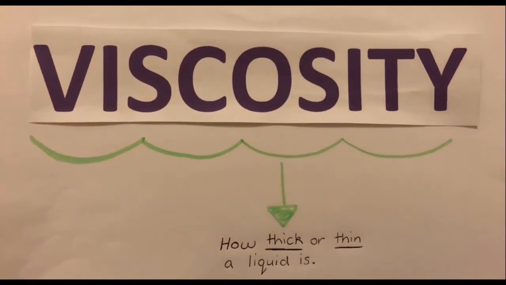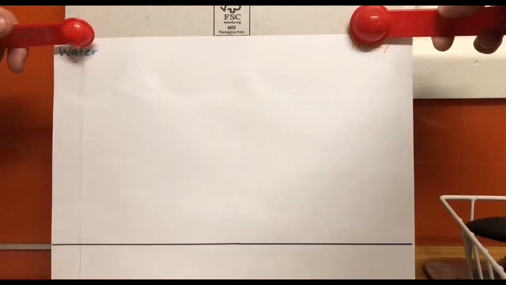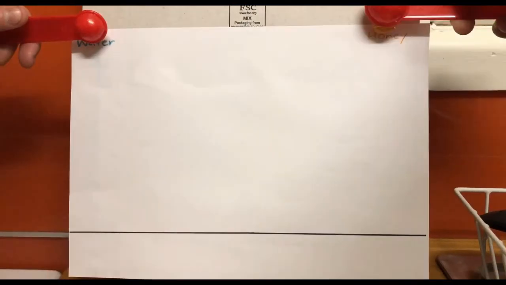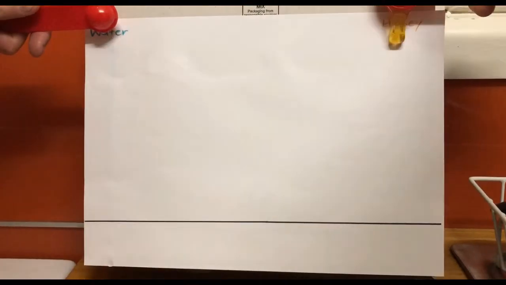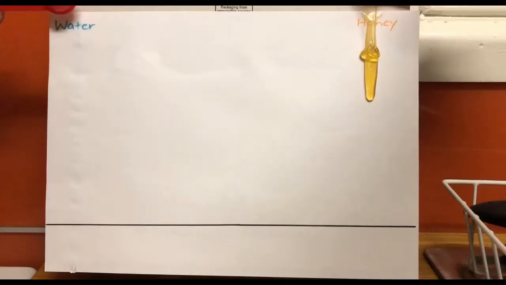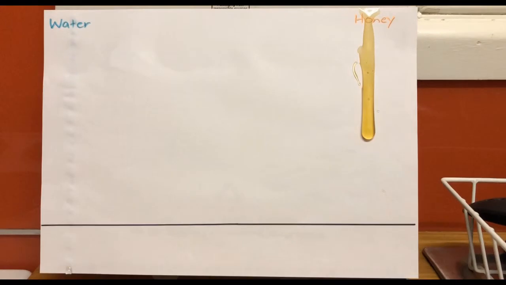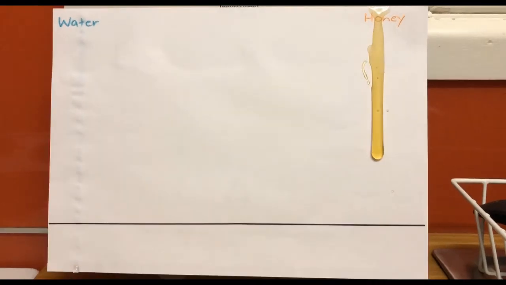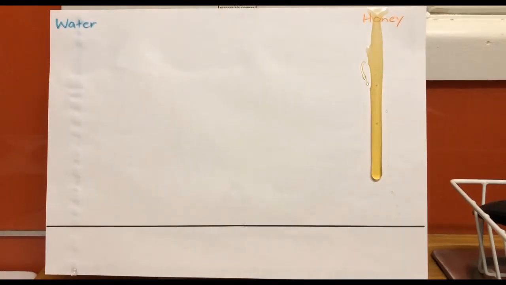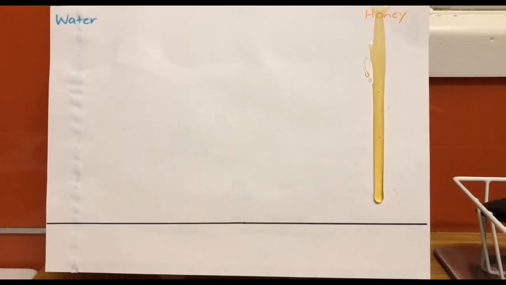To look at the viscosity of both water and honey, we can pour the liquids and time how long they take to flow to a certain point. The molecules in a liquid have a force that keeps them around other molecules of the same type. When we pour the liquids, the molecules flow past each other, affecting the movement of the liquid.